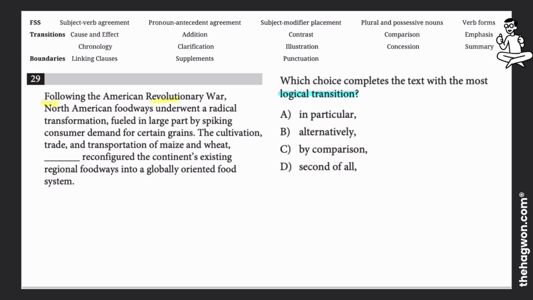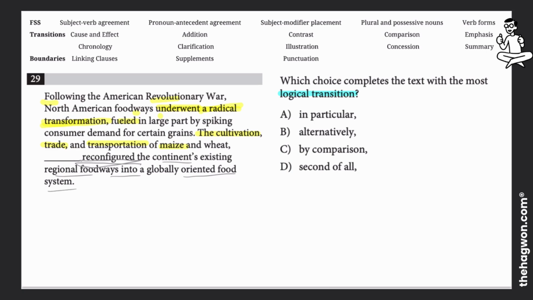Following the American Revolutionary War, North American foodways underwent a radical transformation. Okay, underwent a radical transformation, and this is our supplement idea, fueled in large part by a spiking consumer demand for certain grains. The cultivation, finally to our sentence, the cultivation, trade, and transportation of maize and wheat, blank, reconfigured the continent's existing regional foodways into globally oriented food systems.